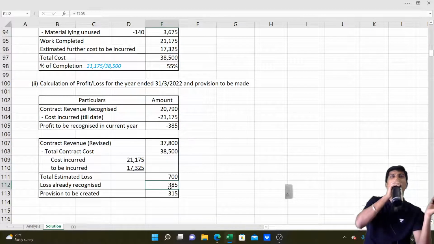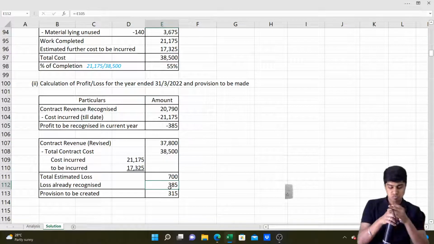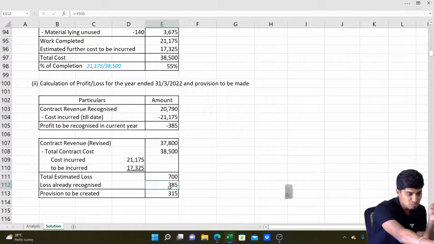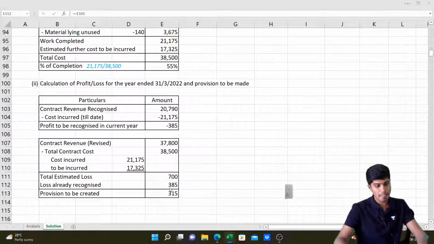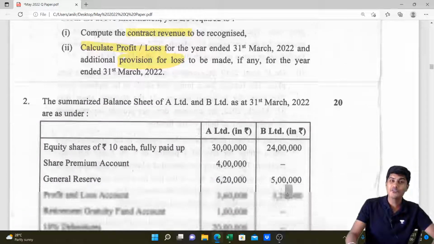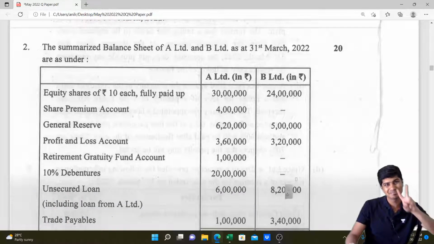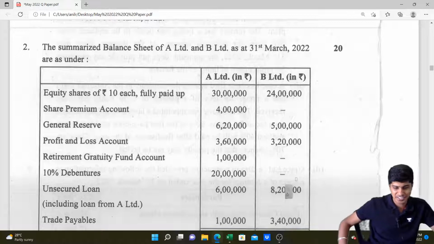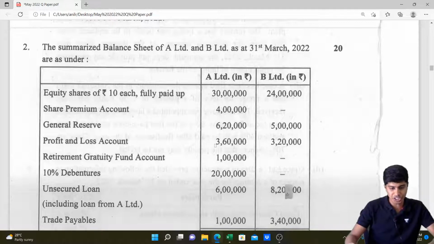Shall we go to the next one? We're done with 1D, and we can say we finished 20 marks of our paper. 20 marks, done. First question, 20 marks, accounting standards, done. Let's now go to question number 2.